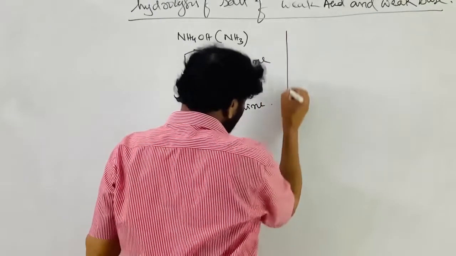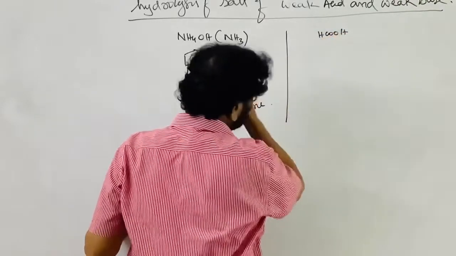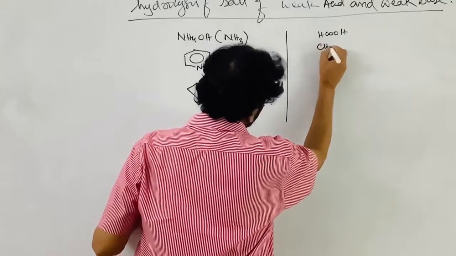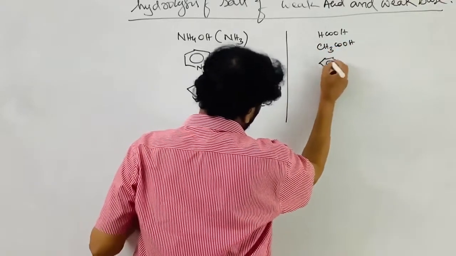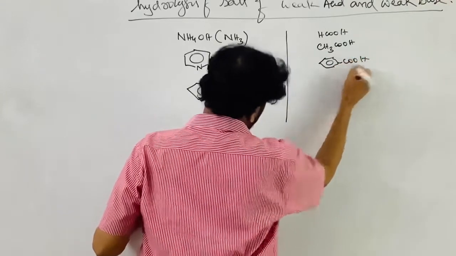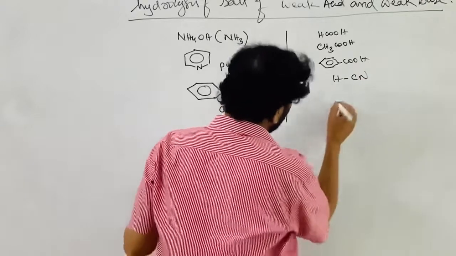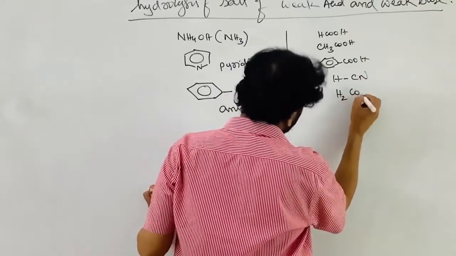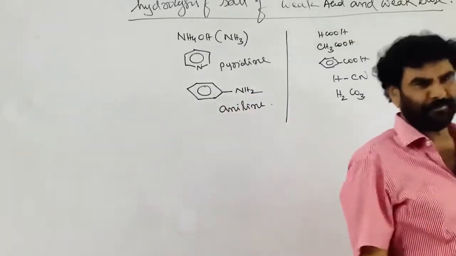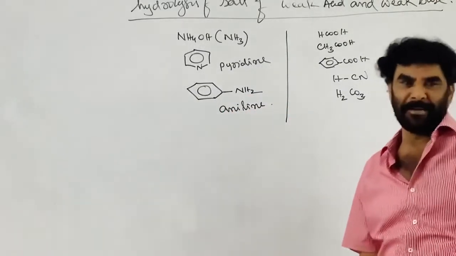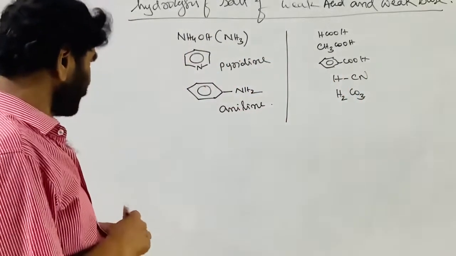The weak acids: all organic acids, formic acid, acetic acid, benzoic acid, HCN, hydrocyanic acid, carbonic acid, etc. These are examples; you can write a big list, but there is no use at all.